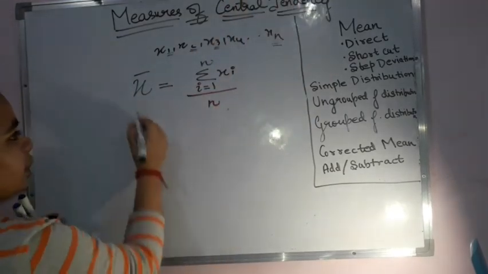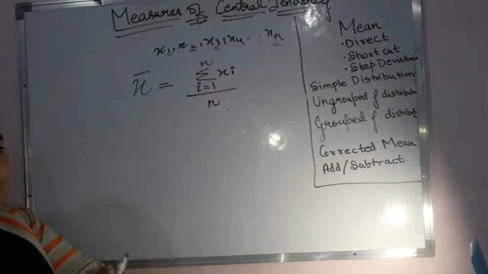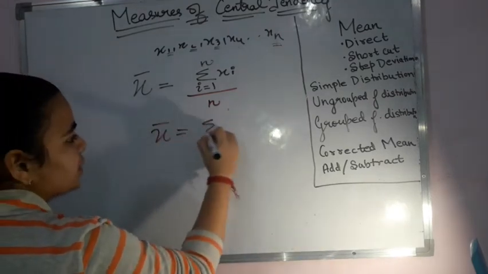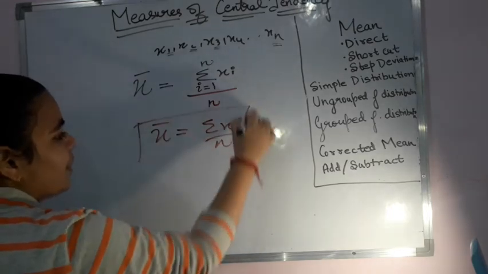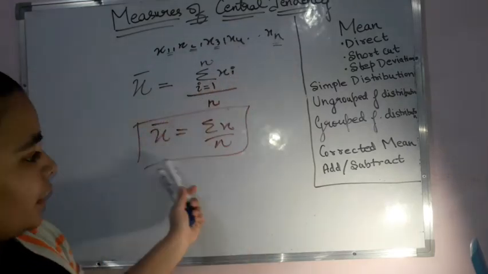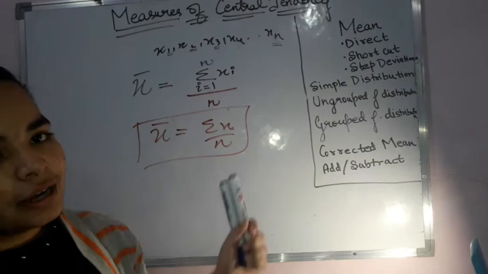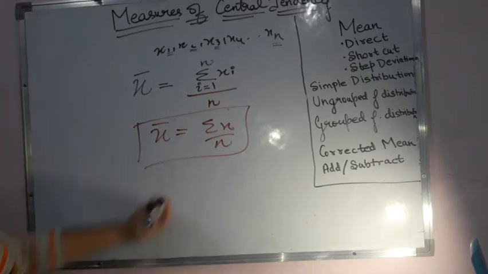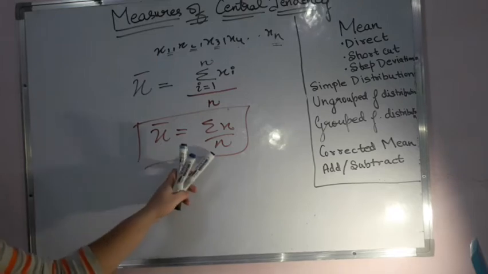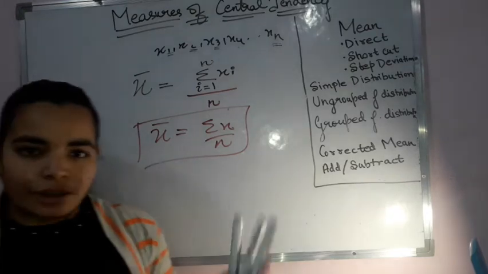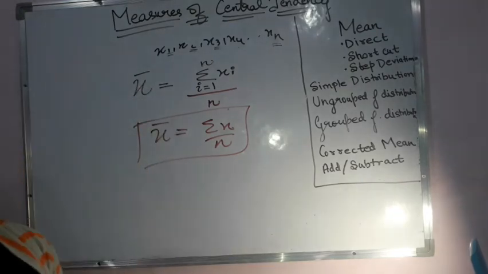So is this clear? Now instead of writing this, if you have to simply remember it, then you can write simply x bar is equal to sigma x upon n, where you know already that sigma x means the summation of all the terms, divided by the total number of terms given to us. This is the general formula, the most basic and simplest formula that you have for calculating the mean, and this is also known as the direct method, where you are simply calculating the summation of all the terms and dividing by the number of terms.